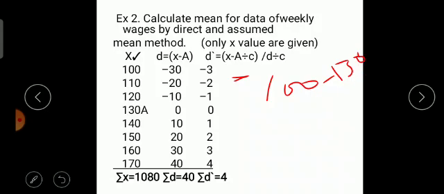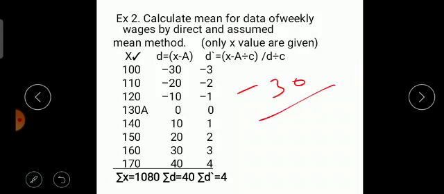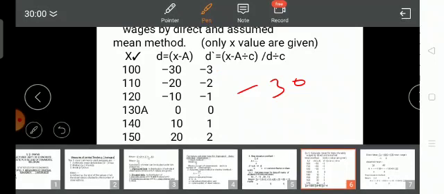Or simply you can take it this way: d divided by c. What is the d value you have got? Minus 30, divided by c, the common factor, 10. So minus 3. Okay, so you will get the values as minus 3, minus 2, minus 1, 0, 1, 2, 3, 4. So minus 3 and plus 3 you cancel, minus 2 and 2, minus 1 and 1 you cancel. What remains is 4. So summation D dash is 4.